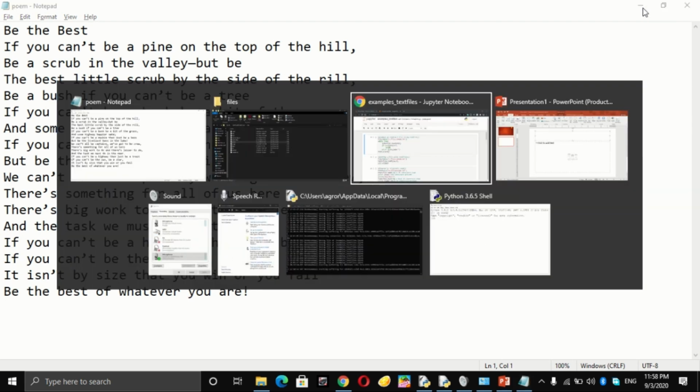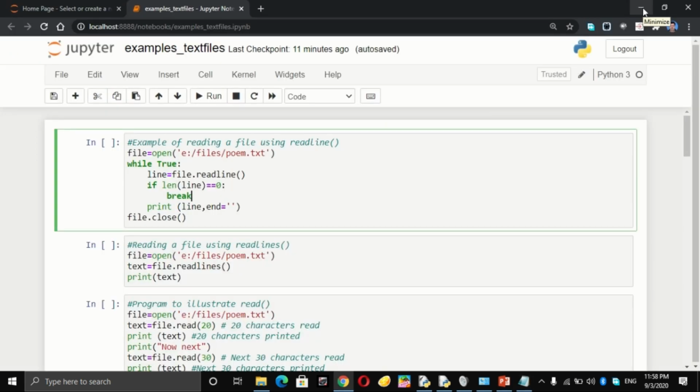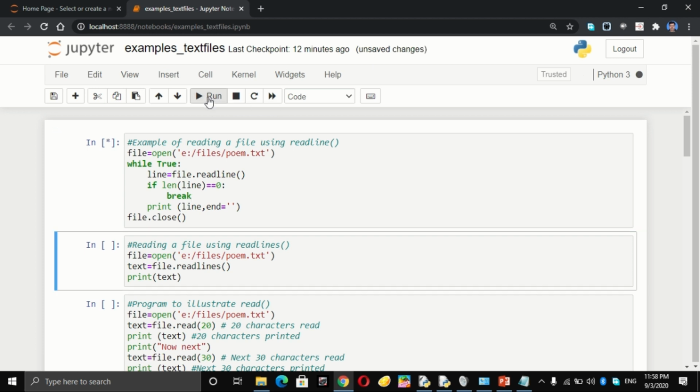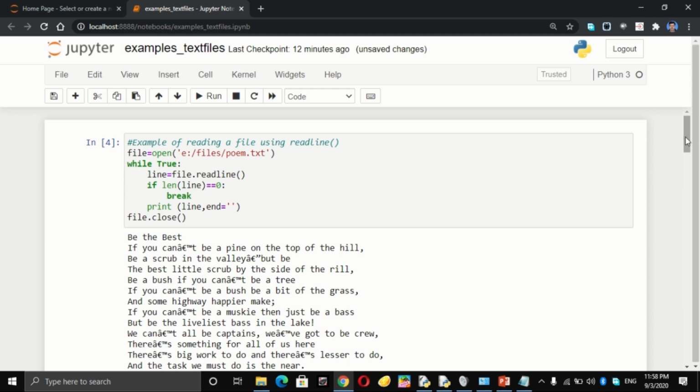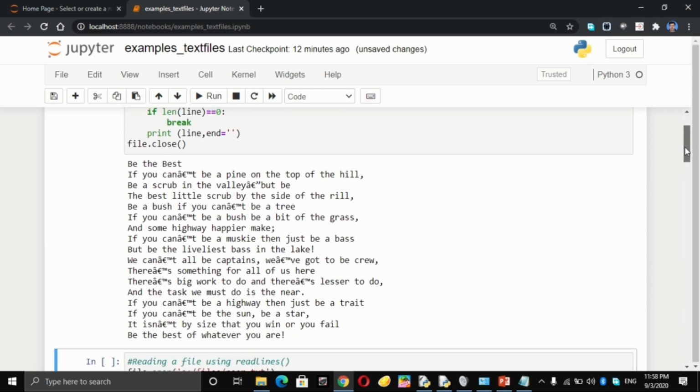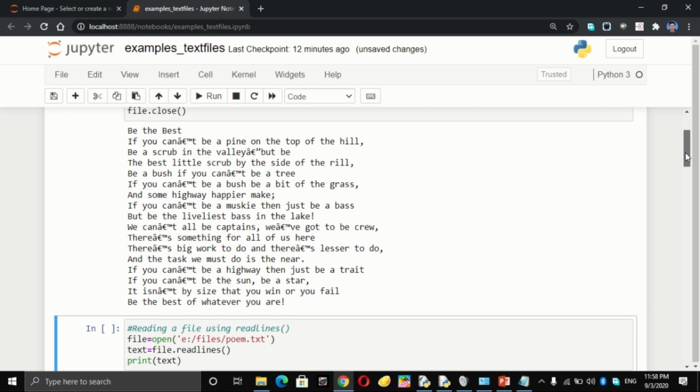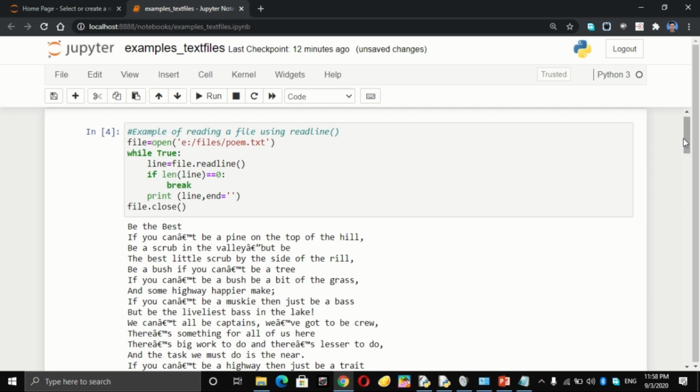Okay. I am using the Jupyter notebook because in this I can directly show you the coding as well as the output very easily. So now to run, I just have to click on run. Now you can see the output. So the entire file is printed here. Why? Because I am reading the complete file using readline.